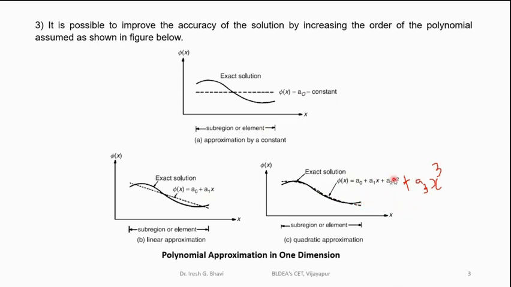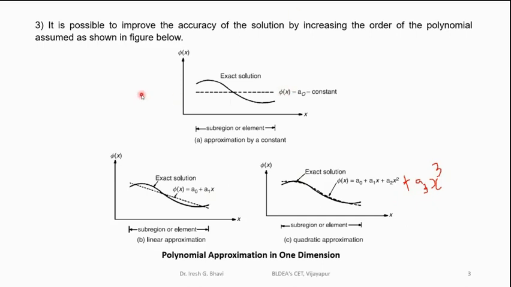Instead of a quadratic equation, if you go for a cubic equation, that is, if you take one more term, plus a3x cube, then what happens? Even this dotted line will be closer to this continuous line than with the quadratic. What does it mean? In FEM, you can improve the accuracy by using two methods.